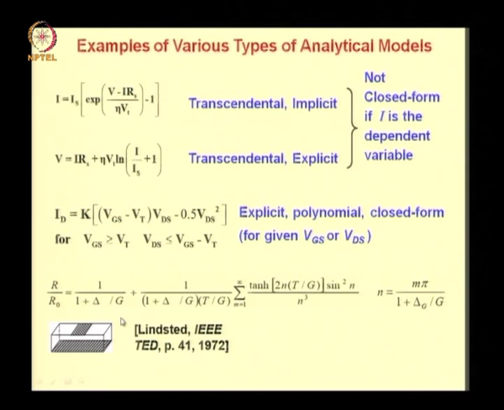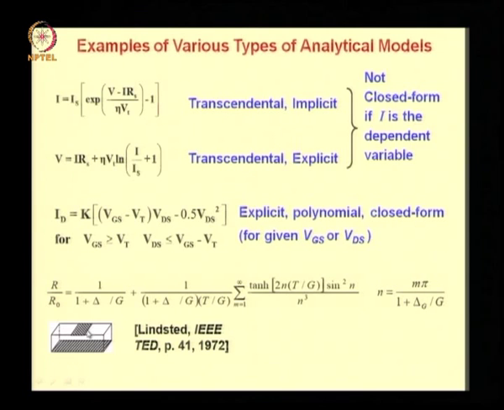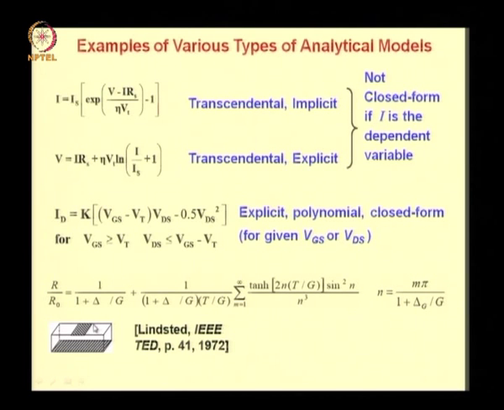Here is another model function where R is the resistance of the top small contact with respect to the bottom larger contact in this geometry. R0 is the resistance between the contacts when both are of the same size as the top contact. Delta is the extension of the bottom contact as compared to the top contact, and G is the length of the top contact resistance in this direction. So this R by R0 expression is given here.